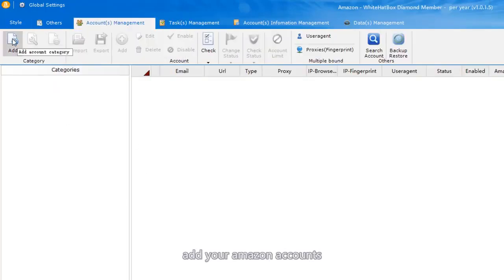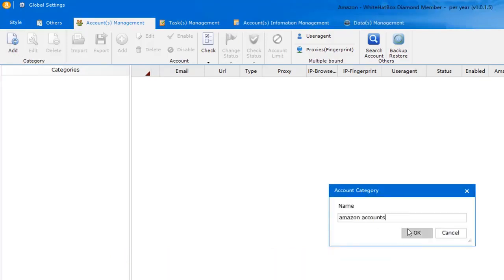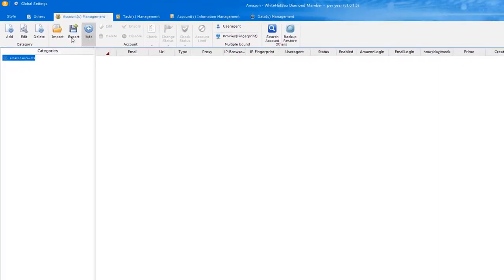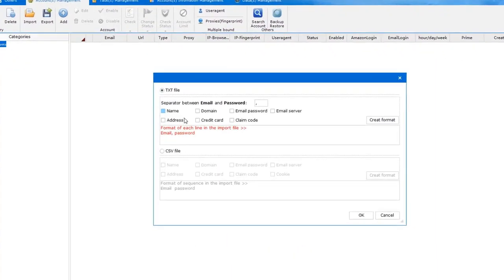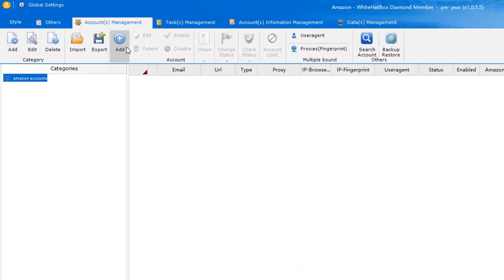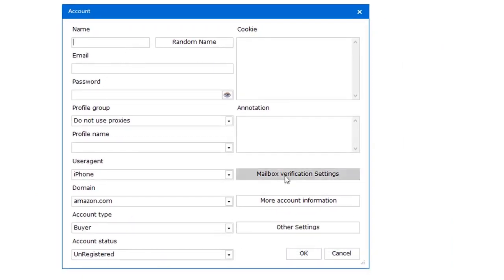Add your Amazon accounts. Add a random category name to distinguish accounts. Import multiple accounts in the format listed below, in a TXT or CSV file. Or add accounts one by one and add the information.